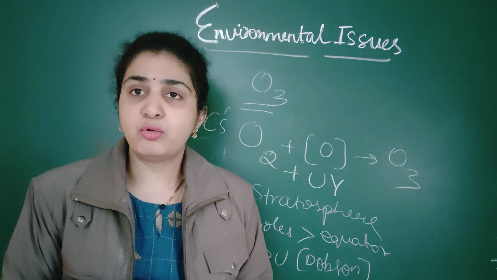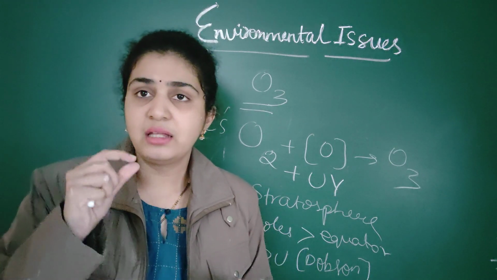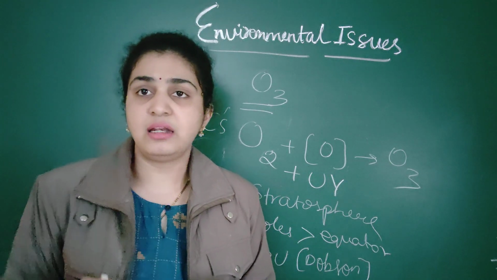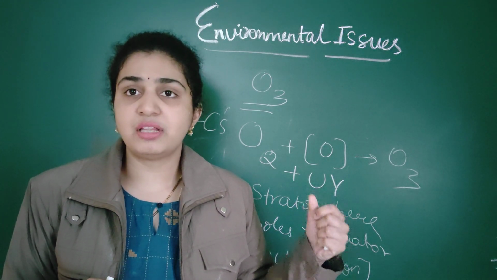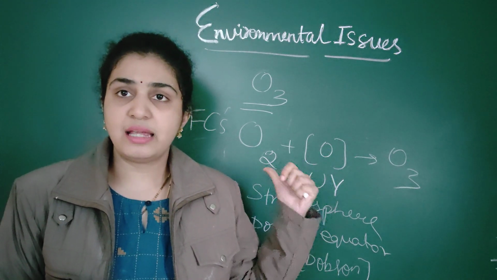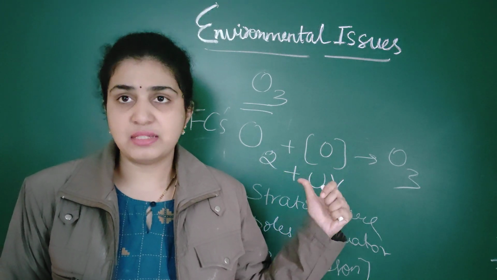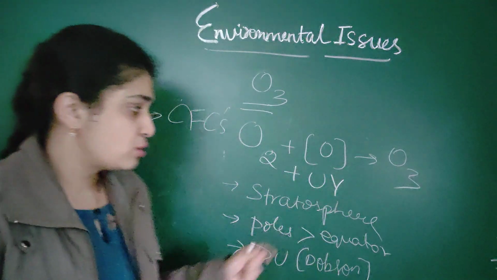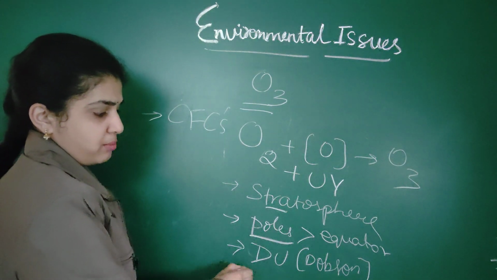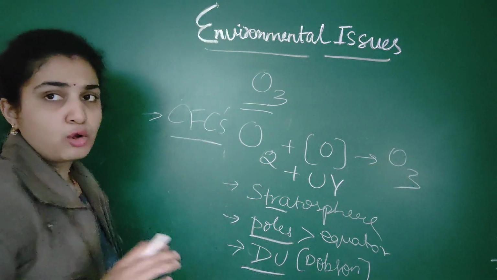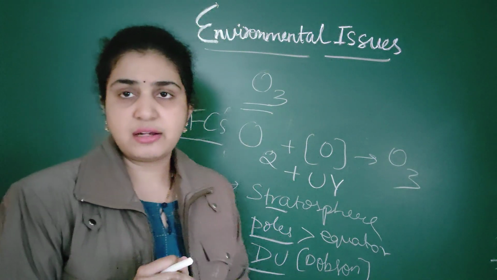They go down into the ozone and make the ozone layer very thin. So the main gas associated with the ozone layer is chlorofluorocarbons. And the important points are: stratosphere, thickness is more at the poles, measured in Dobson units, and chlorofluorocarbons are associated with this.